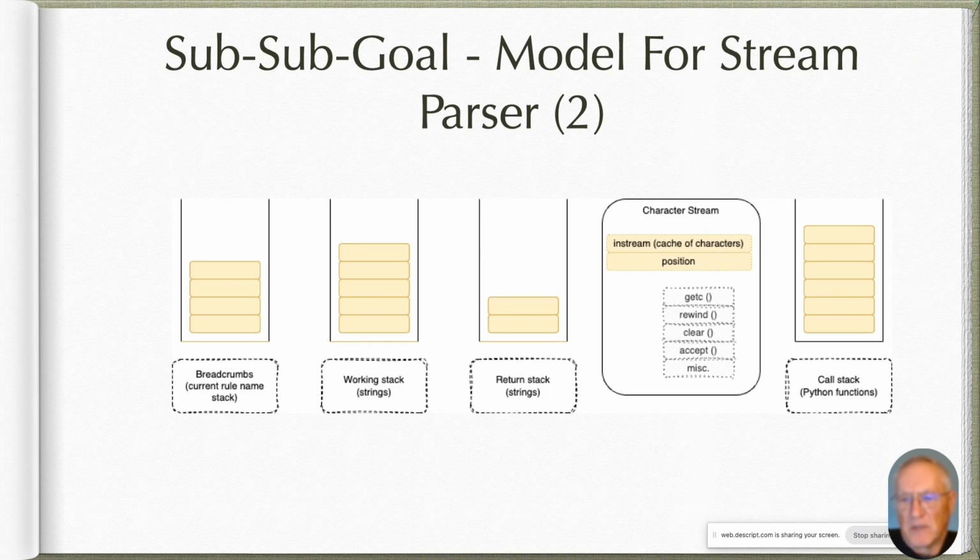So this thing's going to build up a string of characters that it likes. When it says I've got everything I wanted to match up to this point, it will accept them, which means it'll put them somewhere, clear out the cache, back to an empty string, and then move on. And then there's a bunch of miscellaneous methods.